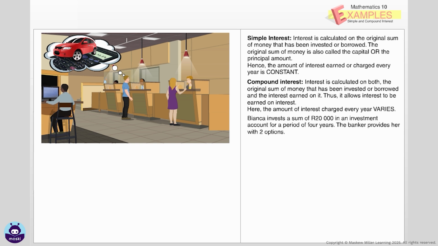Bianca invests a sum of 20,000 Rand in an investment account for a period of 4 years. The banker provides her with 2 options: 10% per annum simple interest, 10% per annum compound interest. Which is the more attractive option for Bianca? Let us calculate the interest amount under both these methods and understand how the initial sum of money grows over a period of 4 years.